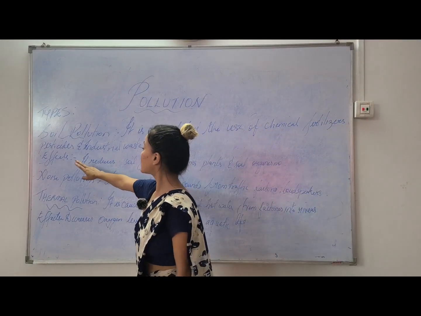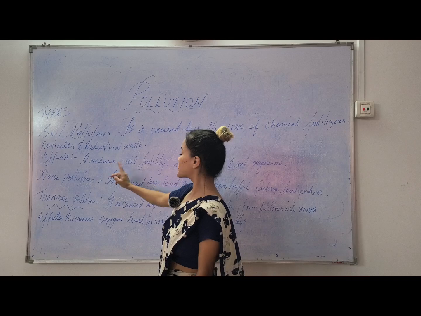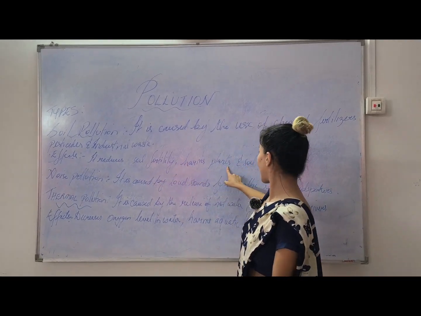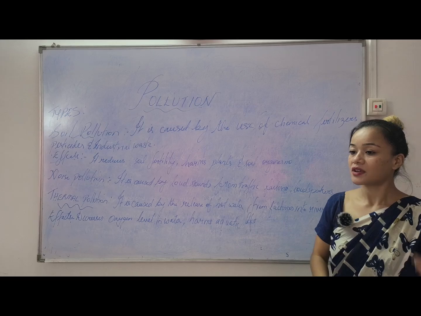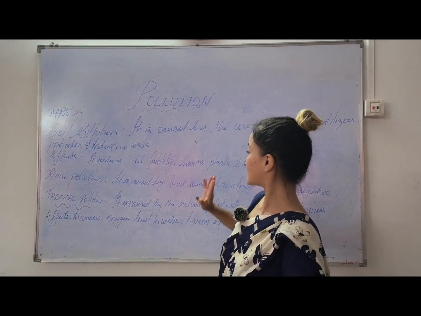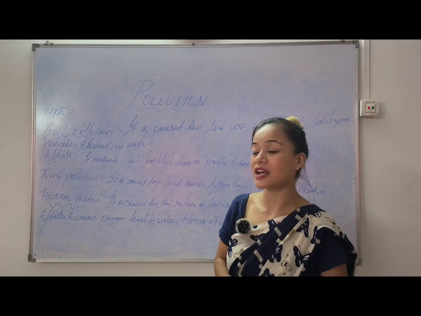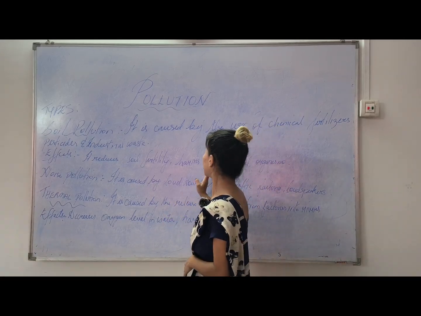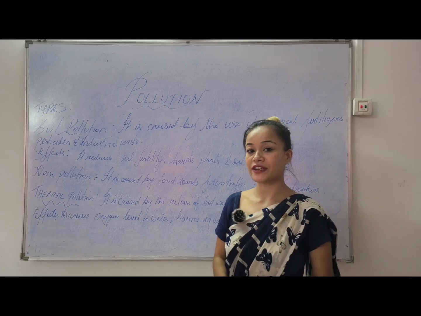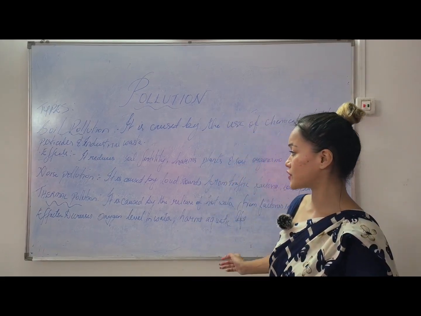Then what are the effects? It reduces soil fertility, and harms plants and soil organisms. So the soil won't be that fertile anymore because of all these chemicals, pesticides, and industrial waste. It also harms the plants and soil organisms present in the soil.